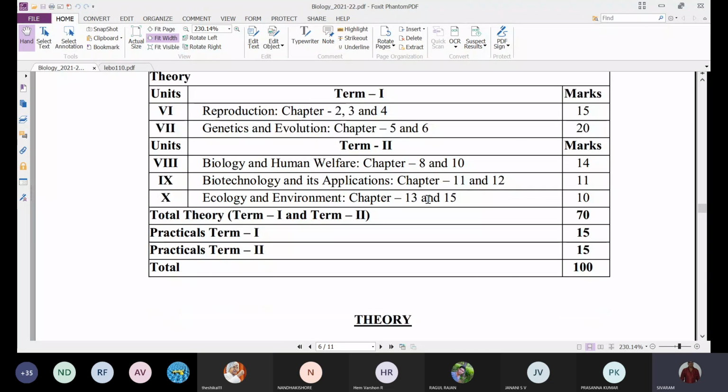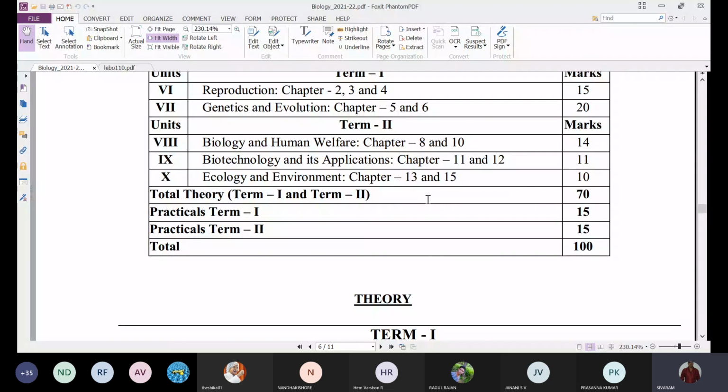Next, coming to term 2. In the term 2 portion, we have got 3 units, unit 8 to unit 10. Under unit 8, we have biology and human welfare, and in that we have totally 3 chapters. Chapter 8, human health and diseases. Chapter 9, strategies for enhancement in food production. Chapter 10, microbes in human welfare. That's what we are going through at present.